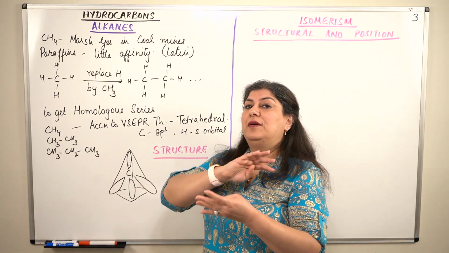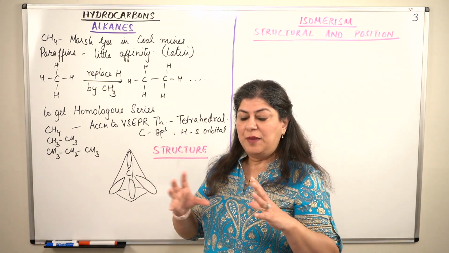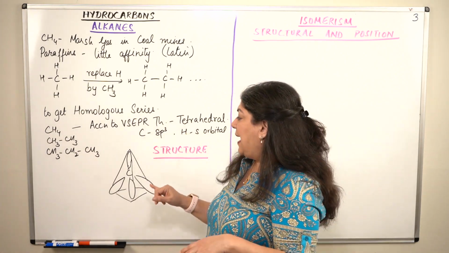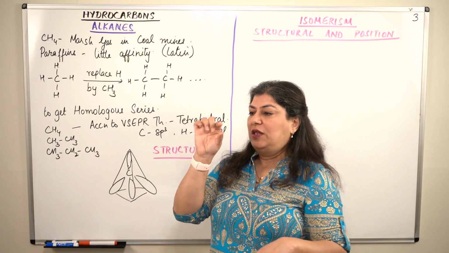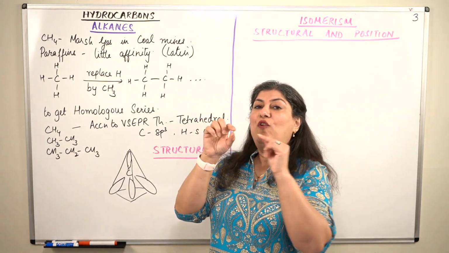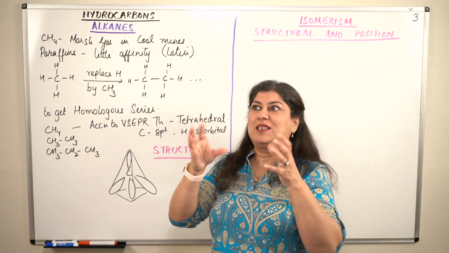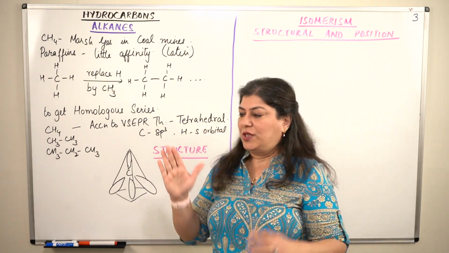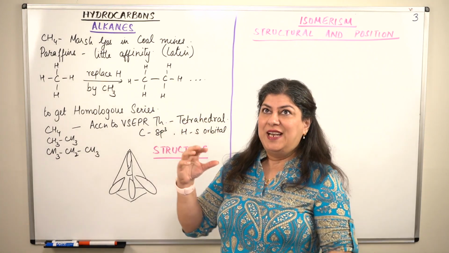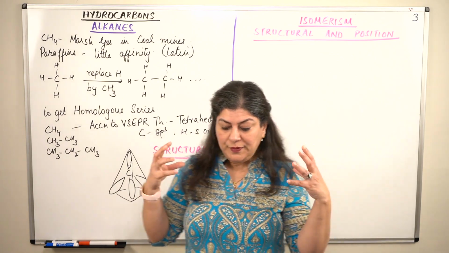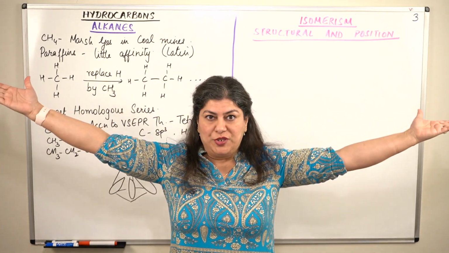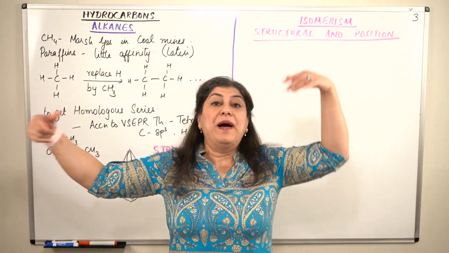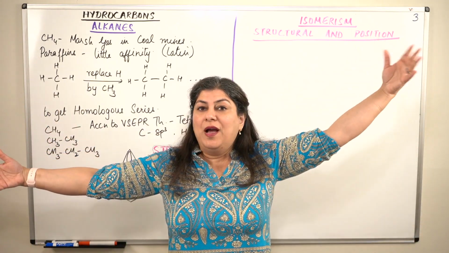They redistribute their energies and they become identical orbitals, and then they form a structure. For the 4 bonds, the carbon is in the center and the 4 bonds are at equal distance spatially from each other. It is not in 2 dimensions, it is in 3 dimensions. Imagine I have 4 limbs, and these 4 limbs have to be at maximum distance from each other. How would it happen?